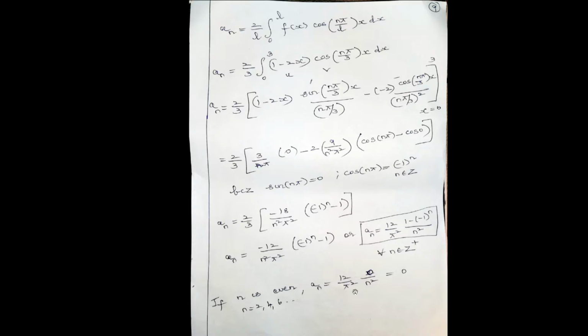So if n is odd, you have 12 by pi square into, this term will be 2, so 2 by n square. If n is odd, let's say n is 1, 1 minus of minus 1 is 2, so 12 by pi square into 2 by n square, 24 by pi square n square. So we have come to know that an exists only when n is odd.